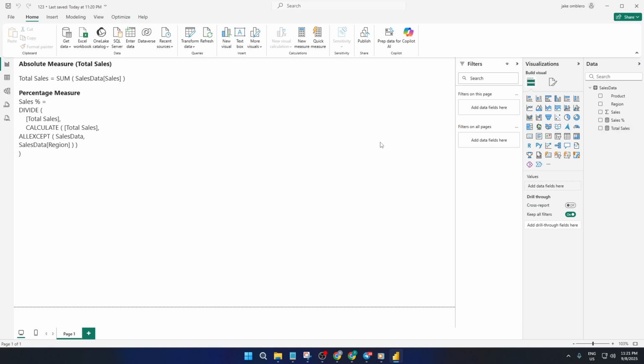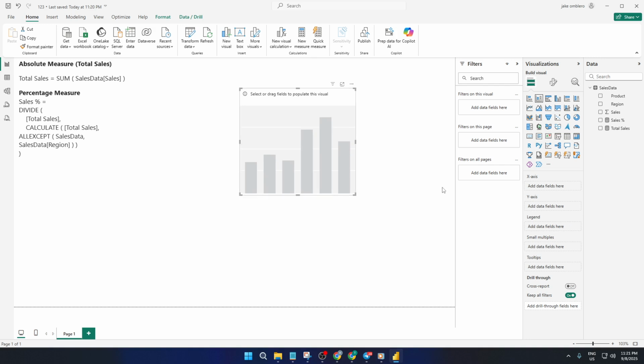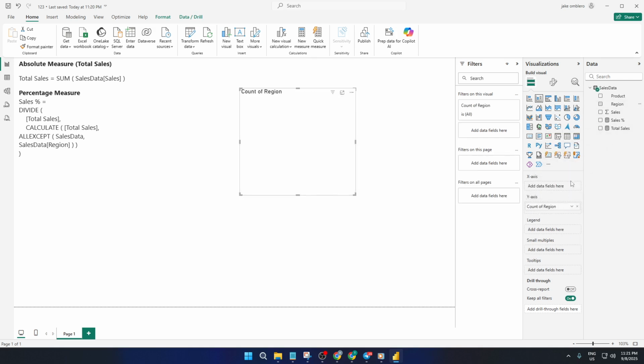Now that we've got our measures, it's time to build the first chart, the stacked bar chart that shows the absolute values. In the Visualizations pane, find the stacked bar chart icon and click to drop it onto your report canvas. For the y-axis, drag in Region. This will break up the chart so you've got a bar for each region. Next, for the x-axis, add your new Total Sales measure. This makes the bar length show total sales per region.